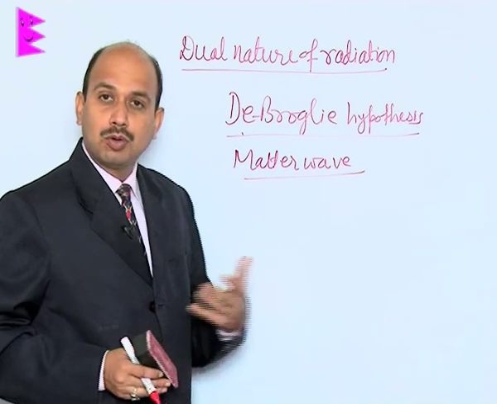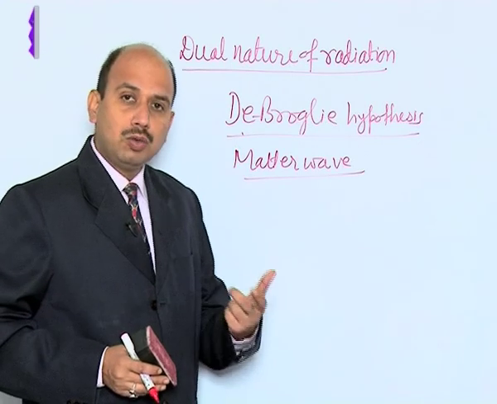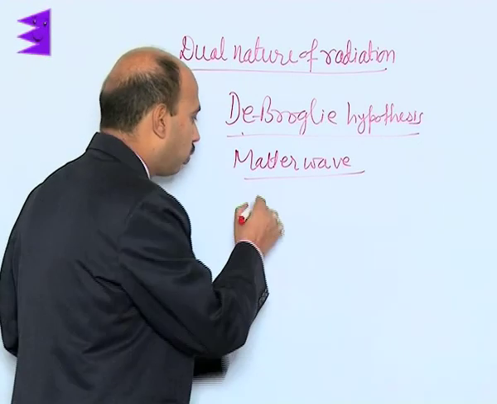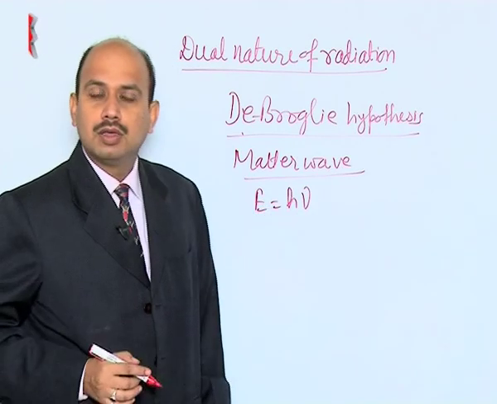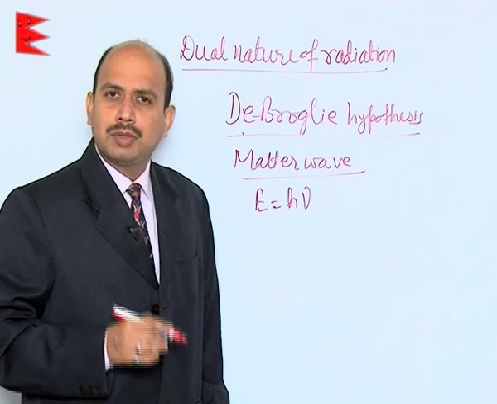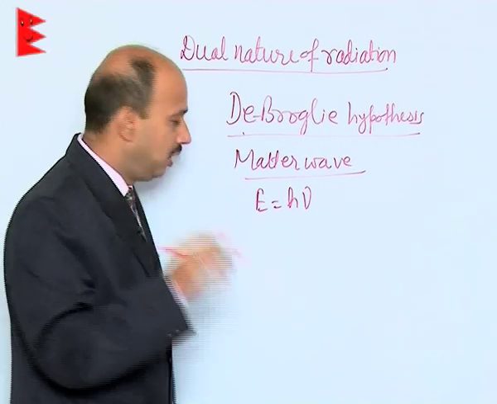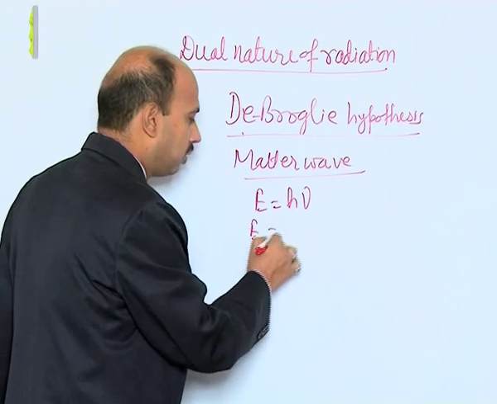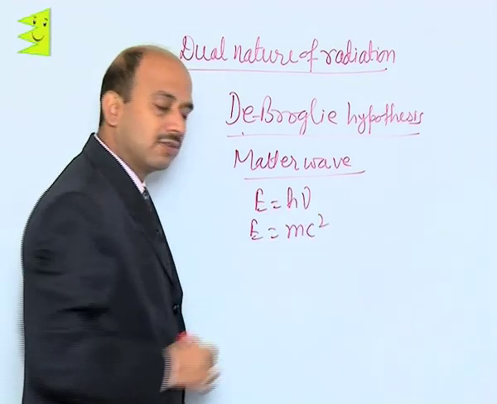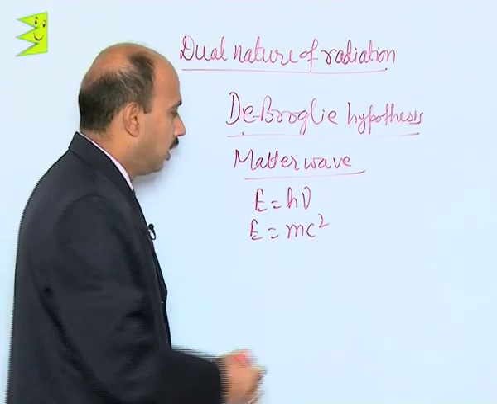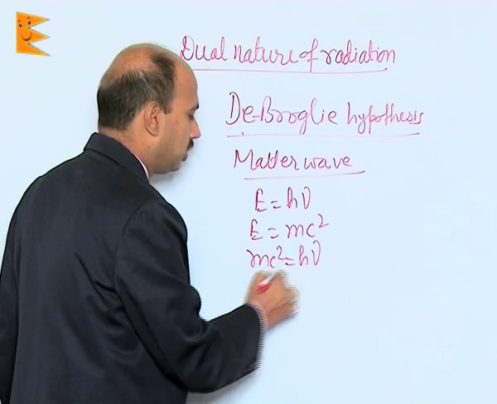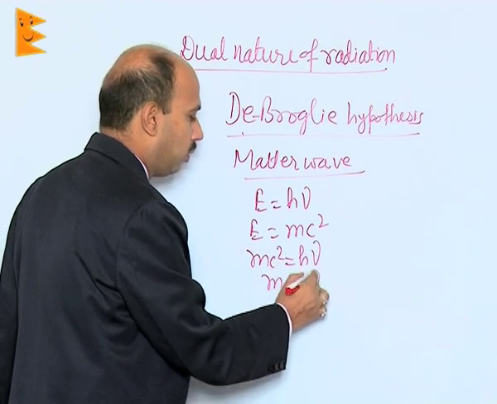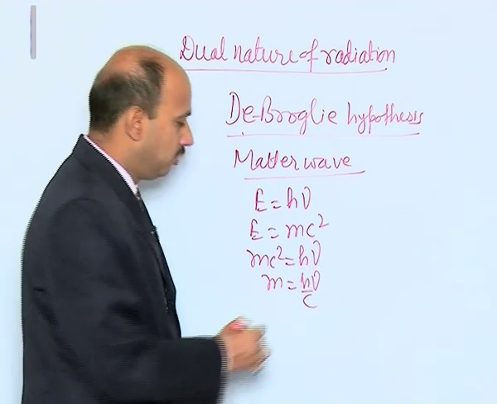Now, see here about the photon. We know according to Einstein, the energy of each photon is E = h nu. Suppose the photon is assumed to be made of mass m and its speed is c. So, we can write E = mc², according to Einstein's mass-energy relation. So, these two energies should be equal. So, we can write mc² = h nu. So, m = h nu / c².